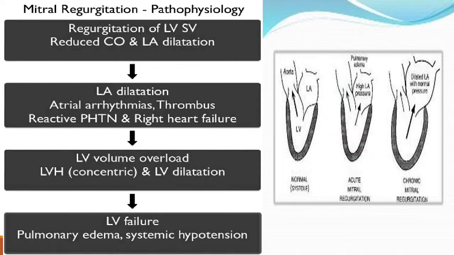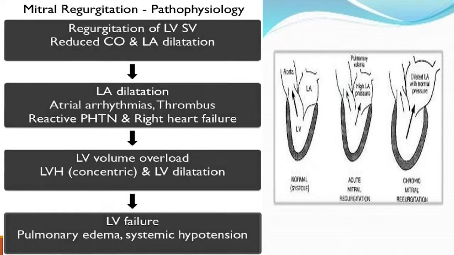This you can see: this is the normal LV and LA, the valve closes normally and all the blood goes into the aorta during LV systole. But in acute mitral regurgitation, the blood goes into the aorta and some amount of blood goes into the LA, and because the LA is normal in size and there is no time for dilatation, it goes directly into the pulmonary circulation, causing pulmonary edema.